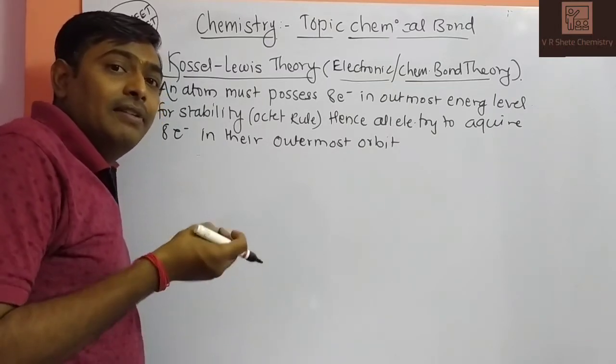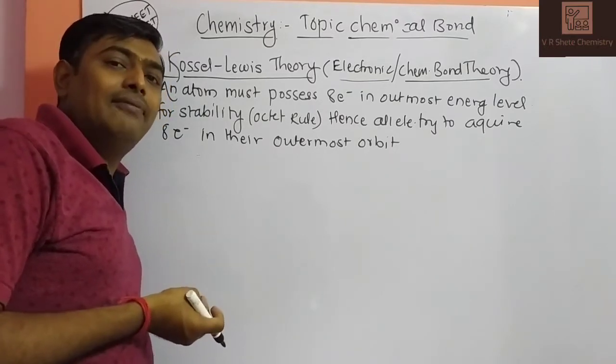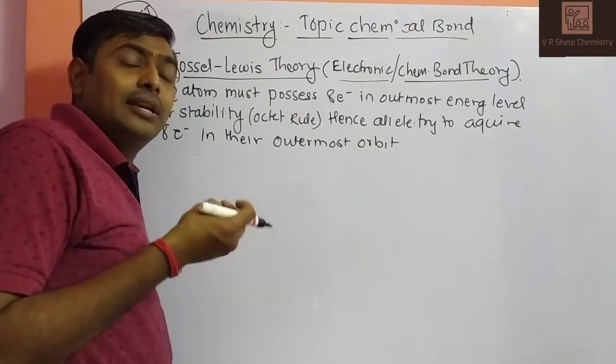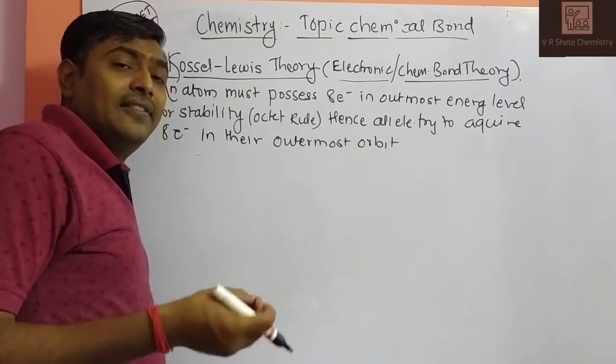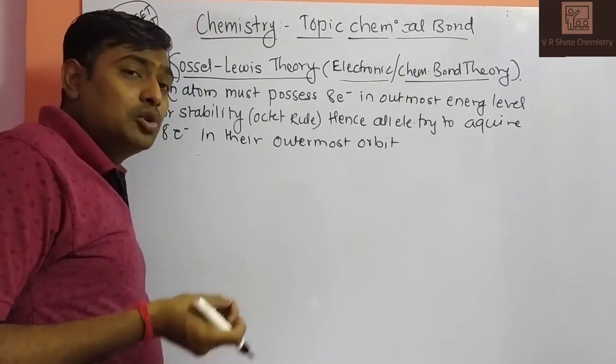Bohr says that when the energy is lower, the electron is placed close to the nucleus, and when the energy is higher, the electron is away from the nucleus. This means electronic energies and positions, or the different shells, K shell, L shell, M shell, N shell, are explained with the help of Bohr's atomic theory.